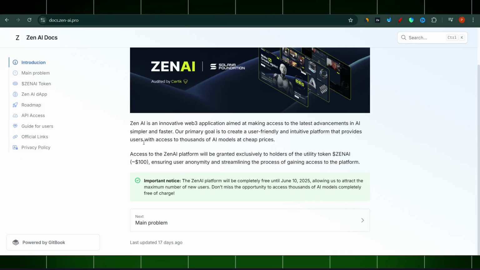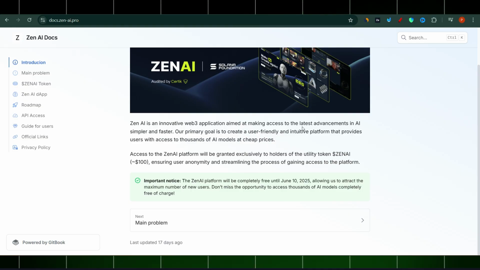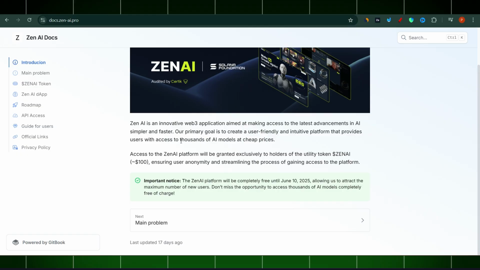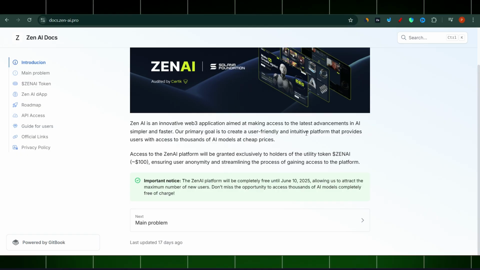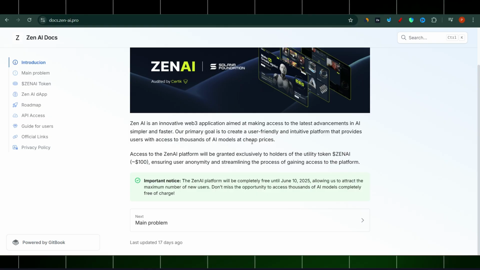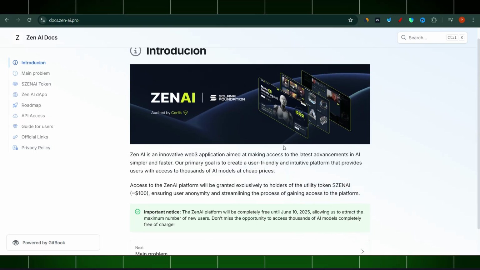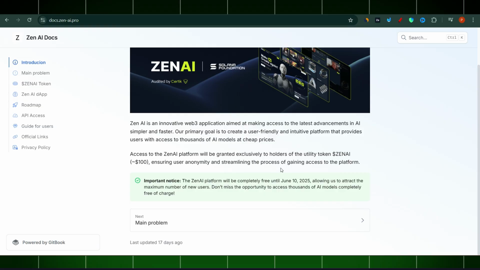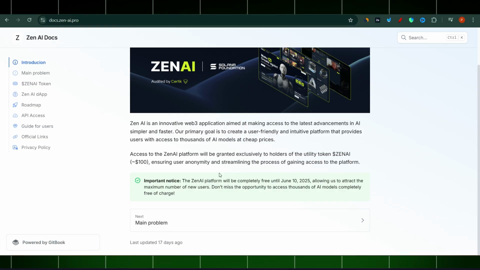So here you go. ZenAI is an innovative Web3 application aimed at making access to the latest advancements in AI simpler and faster. Our primary goal is to create a user-friendly and intuitive platform that provides users with access to thousands of AI models at cheap prices, right? Thousands, so very many, guys. They have thousands of those models already in plans, at least in plan, right?